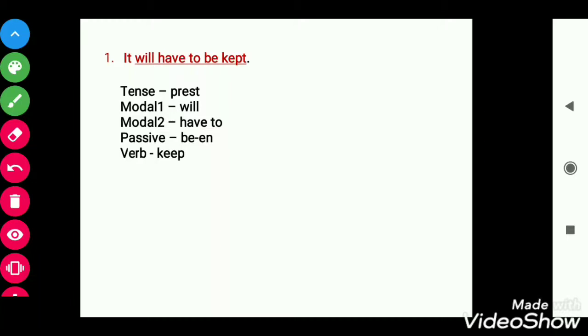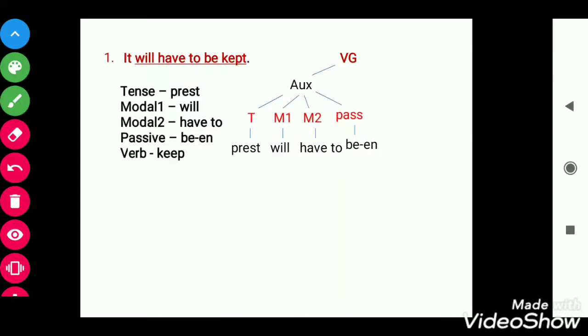It will have to be kept. That means someone needs to keep it or someone will keep it. So we need to write pass and under that be n. And here kept is the third form of the verb keep. So we need to write keep under the verb. Come to structure now. First VG, then auxiliary, under that tense, present tense. First modal is will, second modal is have to, and then pass, and under pass be n. Then verb will directly come from VG, so verb is keep.